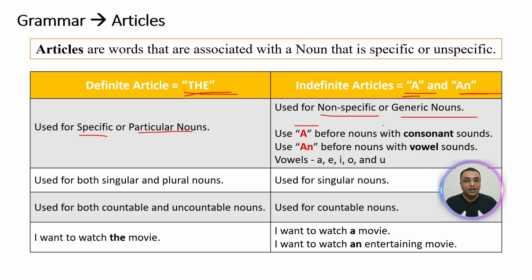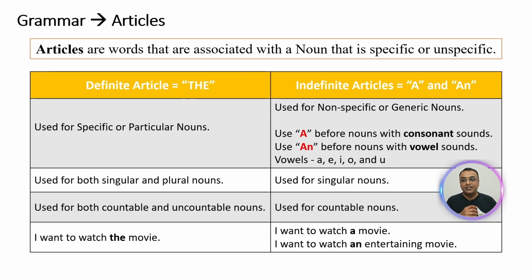Now let's see more details about indefinite articles. Use a before nouns with consonant sounds, whereas use an before nouns with vowel sounds. For example, an apple. So it is starting with A, E, I, O, U words. Those words are vowel sounding words. You have to use an only for those words. So this is how you would identify the definite article the and the indefinite articles a or an.